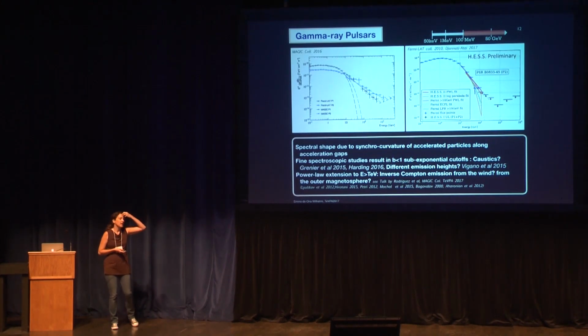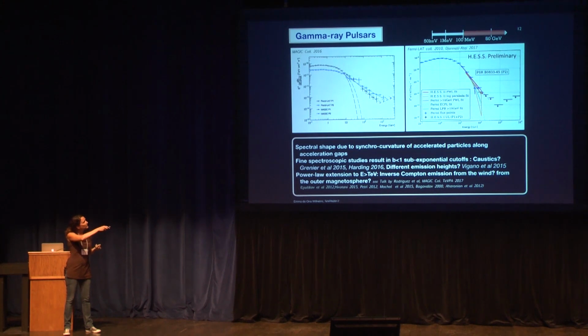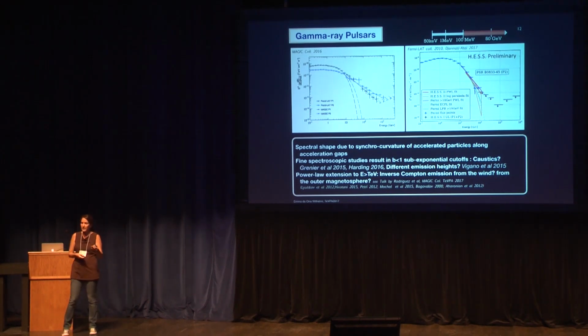Some other interesting things about the spectrum of pulsars: when you have a lot of statistics, you can do very nice spectroscopy. What we see in the bright ones is that the spectrum doesn't decay exponentially, as you would expect from the maximum energy of the particles or simply the cascading of the particles. Instead, they decay in a sub-exponential manner.